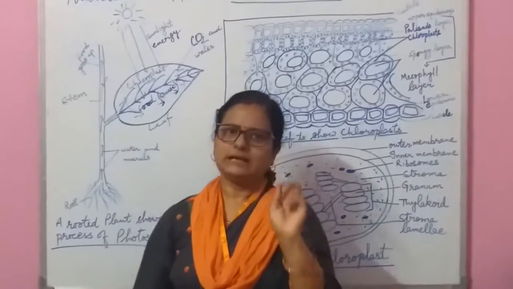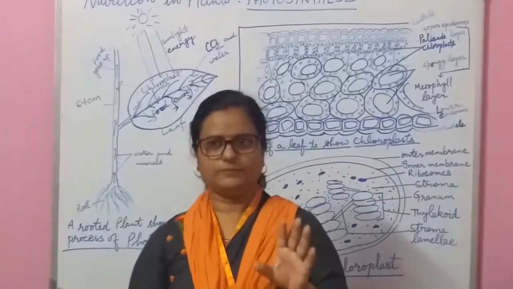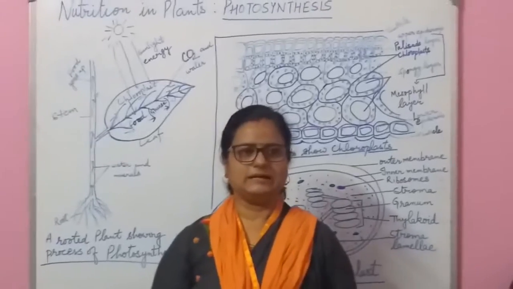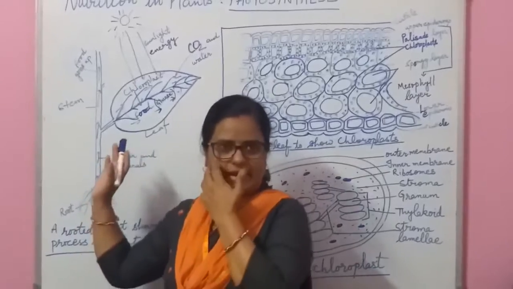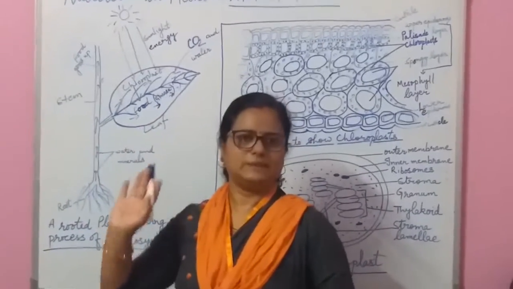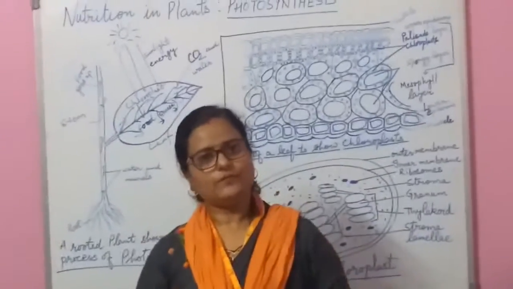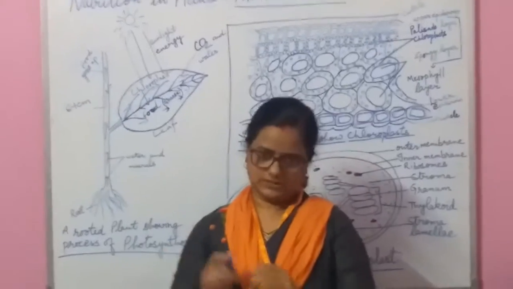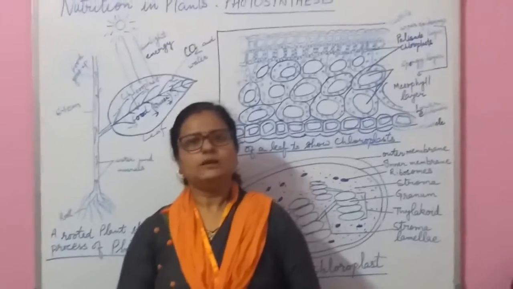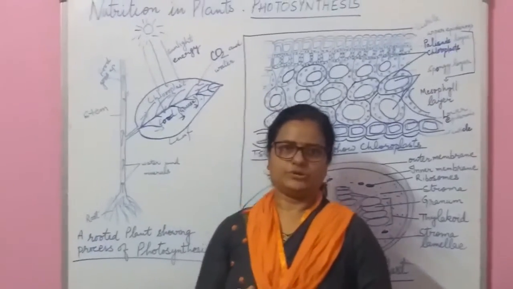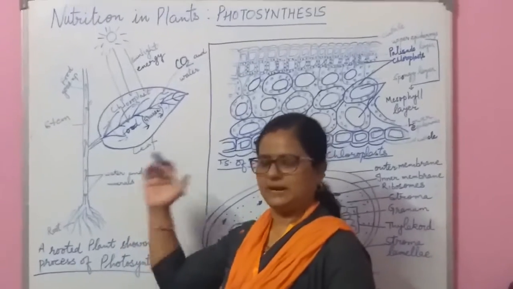Autotrophic nutrition is the type of nutrition in which the organism is capable of preparing food on its own. For example, plants. This mode of nutrition is followed by plants, and today in this topic we have to explain that. The second mode is heterotrophic nutrition, followed by human beings and animals, which we learned in the previous videos. So let's start with autotrophic nutrition, which is performed by plants.